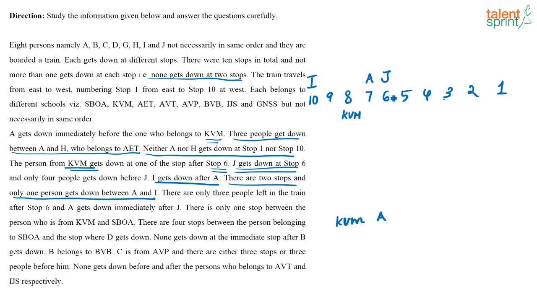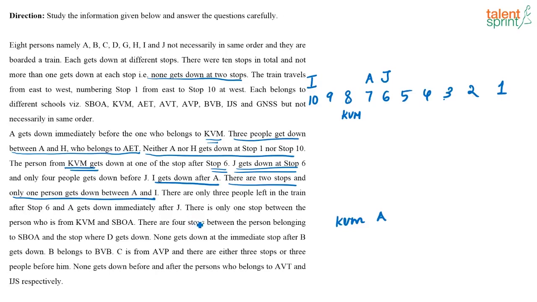There are 4 people who get down before J. And it is given that between A and H, 3 people get down. Now, H has to be somewhere here. I know H for sure is not in 1, but we don't know where H will be. Let's wait for that. So, this is what we have put till now.